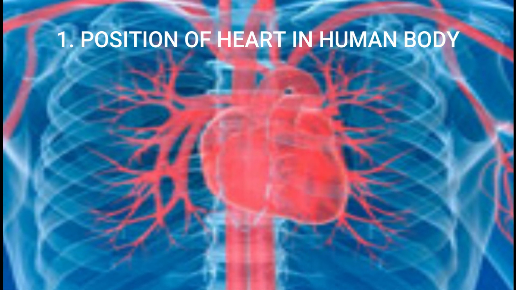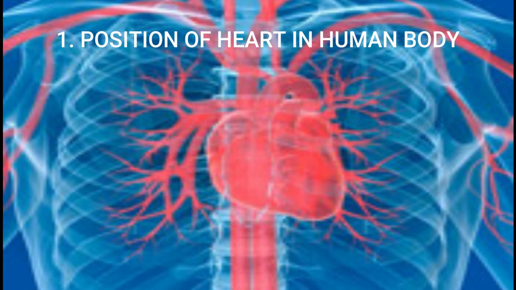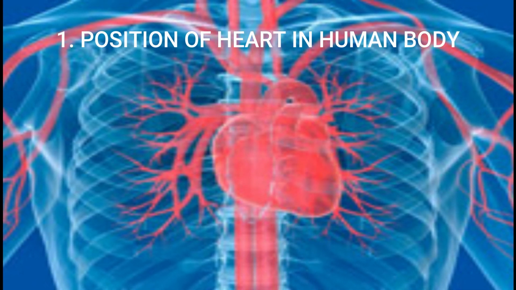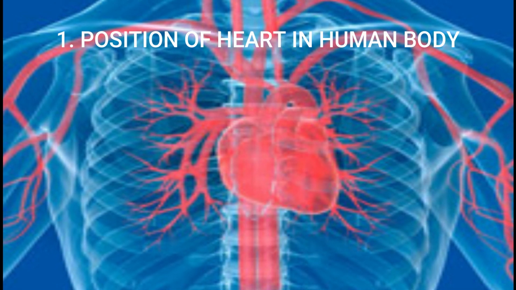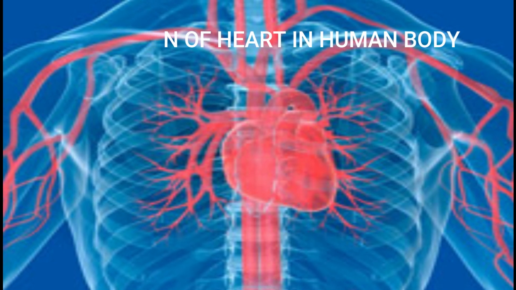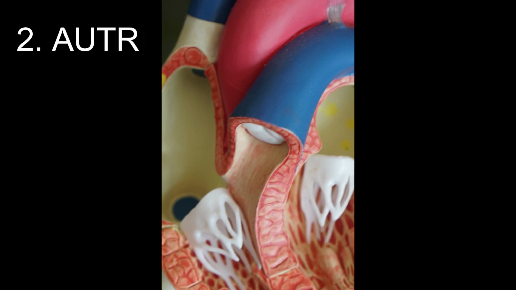The heart is located in the chest cavity, slightly tilted towards the left. Its size is similar to a clenched fist. Our heart is positioned in a fluid-filled cavity called the pericardial cavity. Our heart is composed of 4 chambers: left atrium, right atrium, left ventricle, and the right ventricle. Next, we will move on to atrium and ventricle.